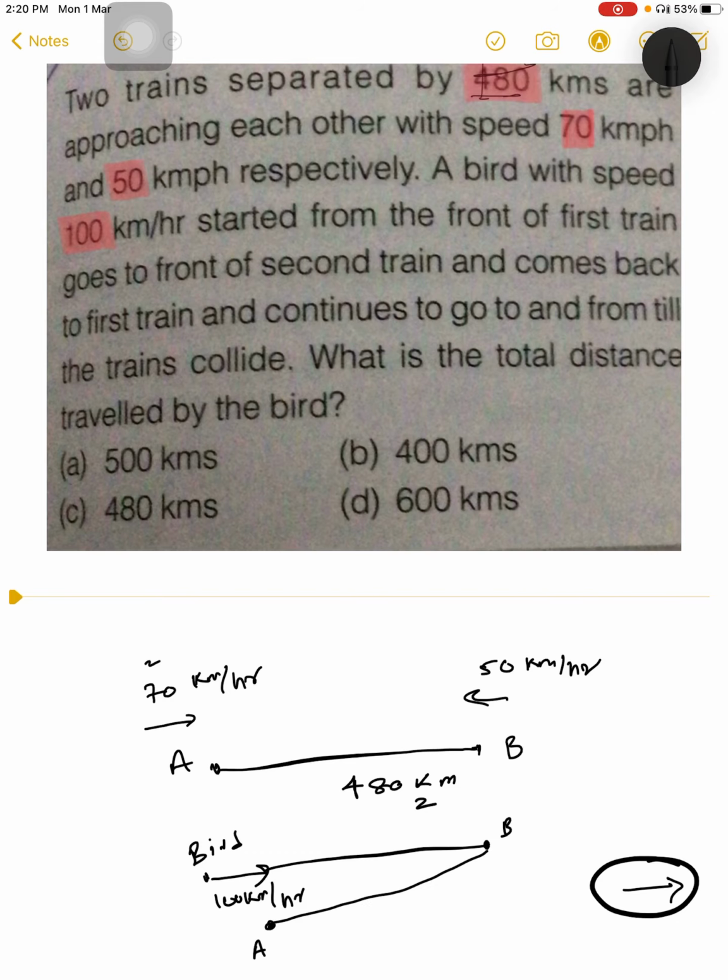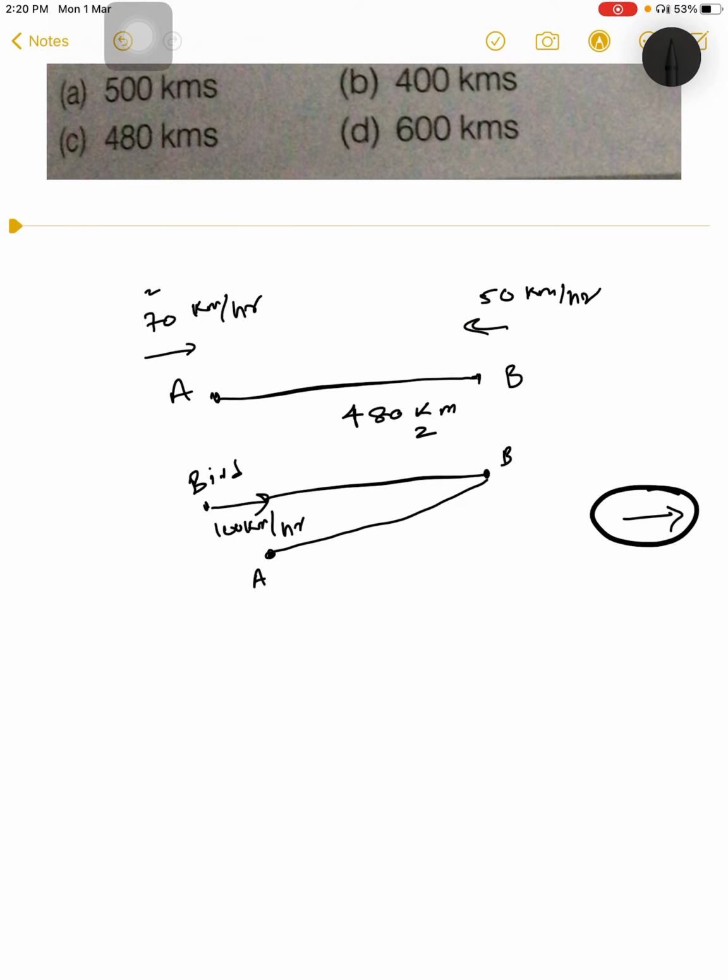Suppose the train A is here and the bird will go again to the train B. Train B is moving in this direction, so it will come somewhere here. It will touch the train B and come back to the train A. Train A will be moving in this direction. Then the bird will touch the train A here and go back again.